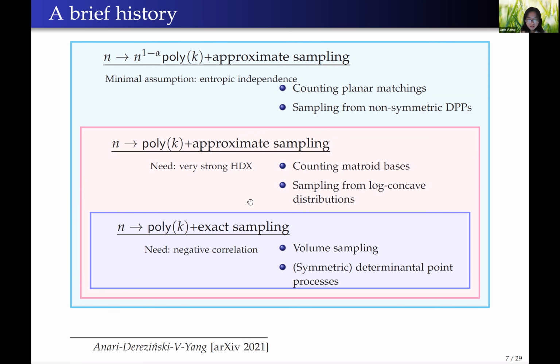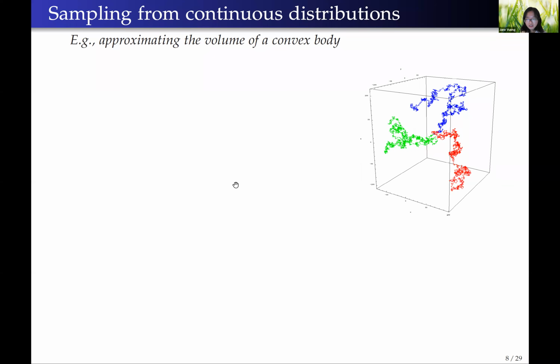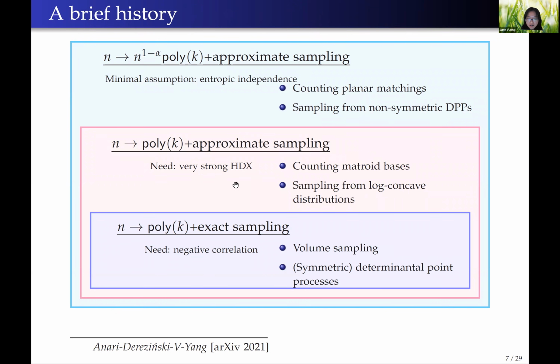These distributions all fall under the class of entropically independent distributions. The notion of entropic independence was recently introduced by Nima, myself, and other co-authors, and turned out to be the right assumption for the domain classification scheme to work.